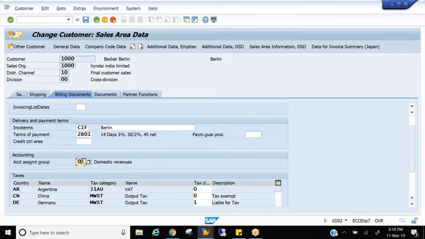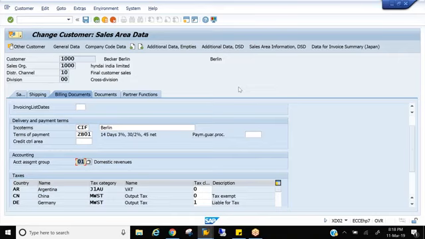But the next is the account assignment group. As of now, just the definition. You might be getting revenues from different sources, right? Domestic customers, foreign customers. Again, among domestic customers, you might be getting revenues from dealers, distributors, institutional. So you want to segregate your revenues and post into different accounts. How do you do that? By this account assignment group. This assignment group is one of the parameters which will help us post the revenues into some GL accounts.